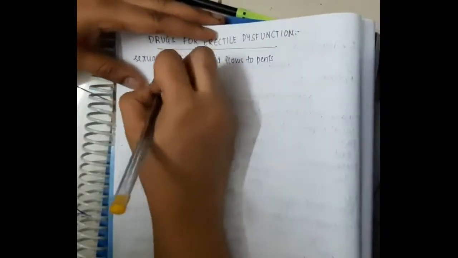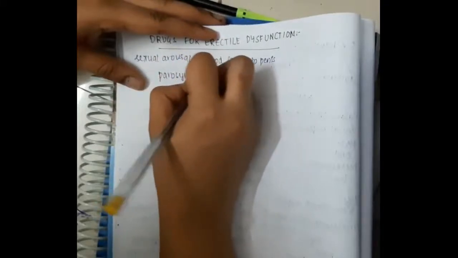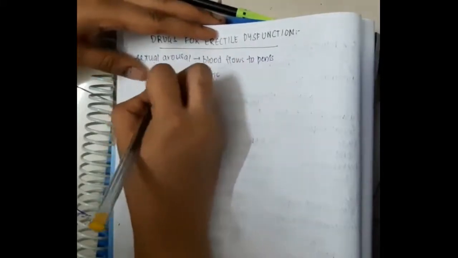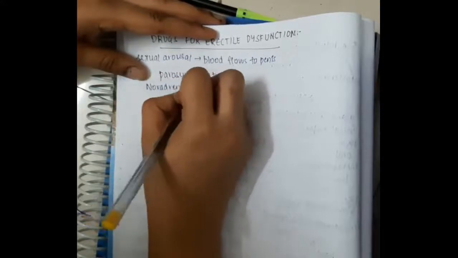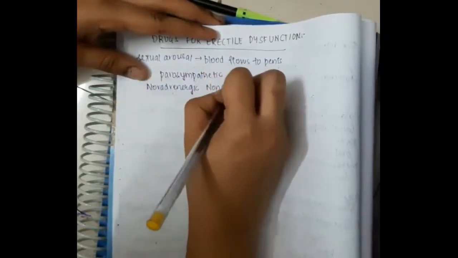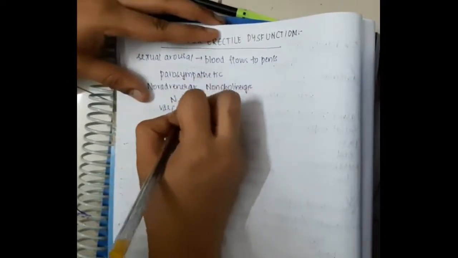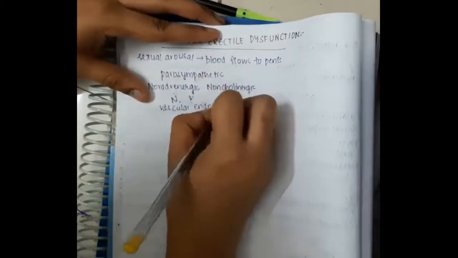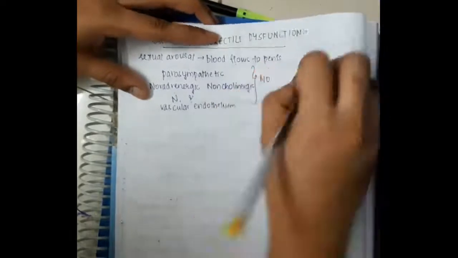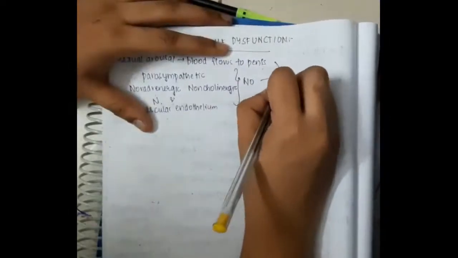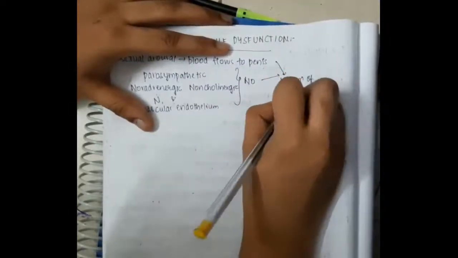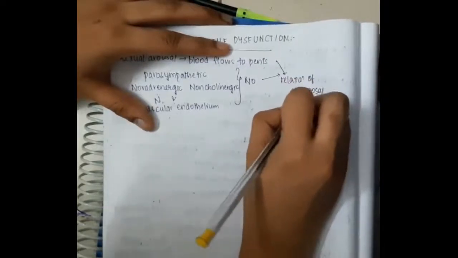This blood flow is mainly due to parasympathetic nerves, non-adrenergic non-cholinergic nerves, and vascular endothelium, and all these also secrete nitric oxide.